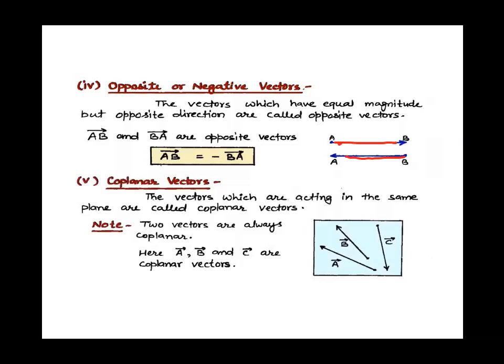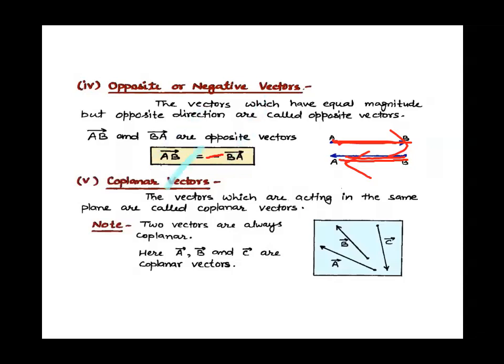The starting point is A and this is towards B, and here the starting point is B and this is towards A. As they are in opposite directions, they are called opposite vectors. So your vector AB is equal in magnitude to vector BA, but we put a minus sign here to show that its direction is opposite. So they are known as negative vectors or opposite vectors.